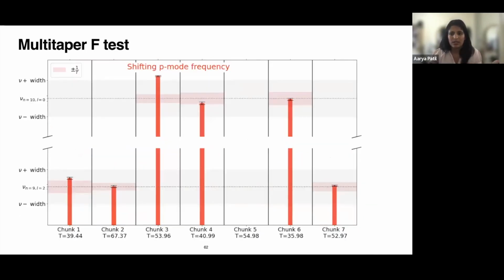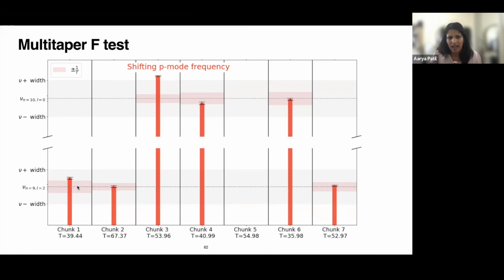And then we use the variance of the F-test to also try to look at pressure modes. So here I'm showing at the bottom one particular mode, so nu with n equals 9, L equals 2 for the same time series. And another mode, n equals 10, L equals 0.